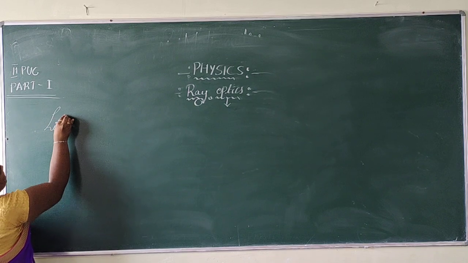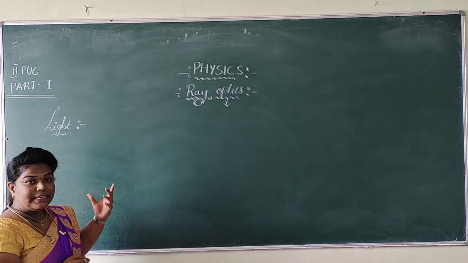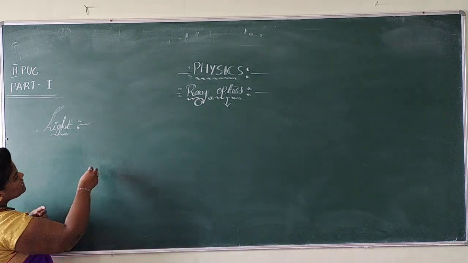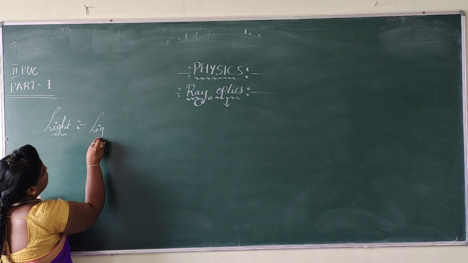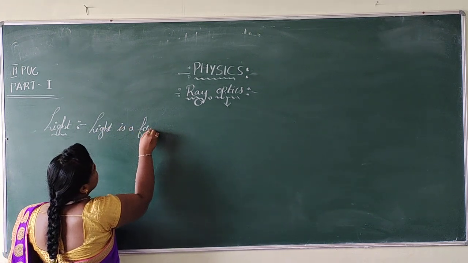Then, what is light? In your elementary classes, you might have already defined light. So the same simple definition I am going to write. Light is a form of energy.